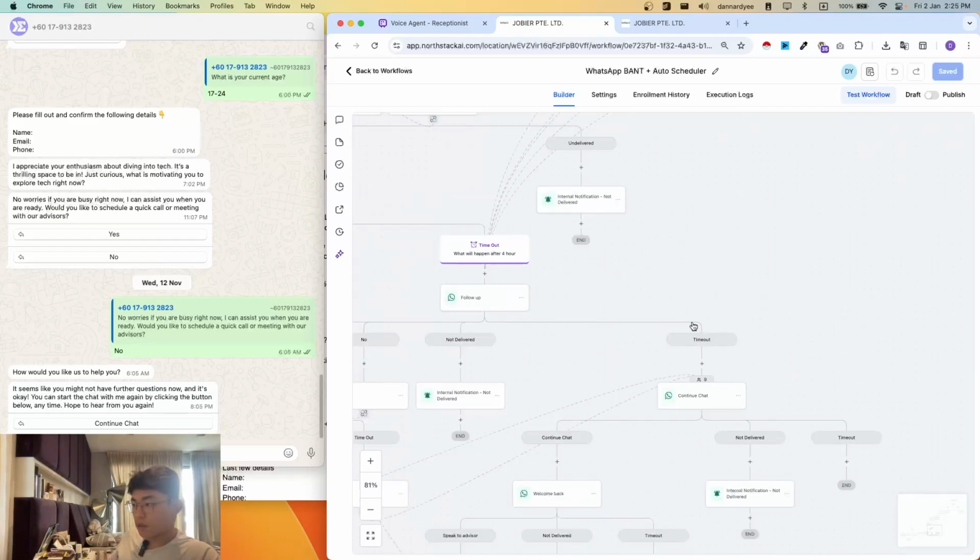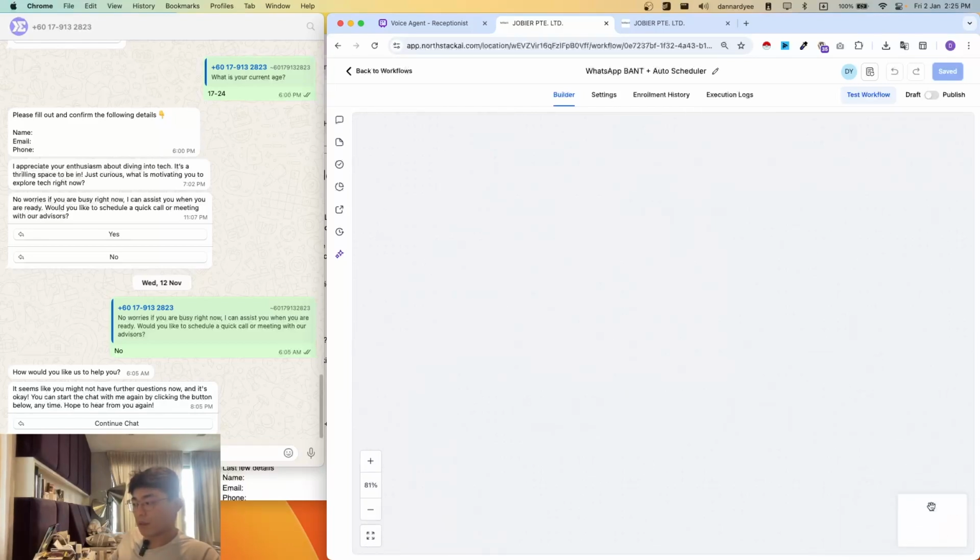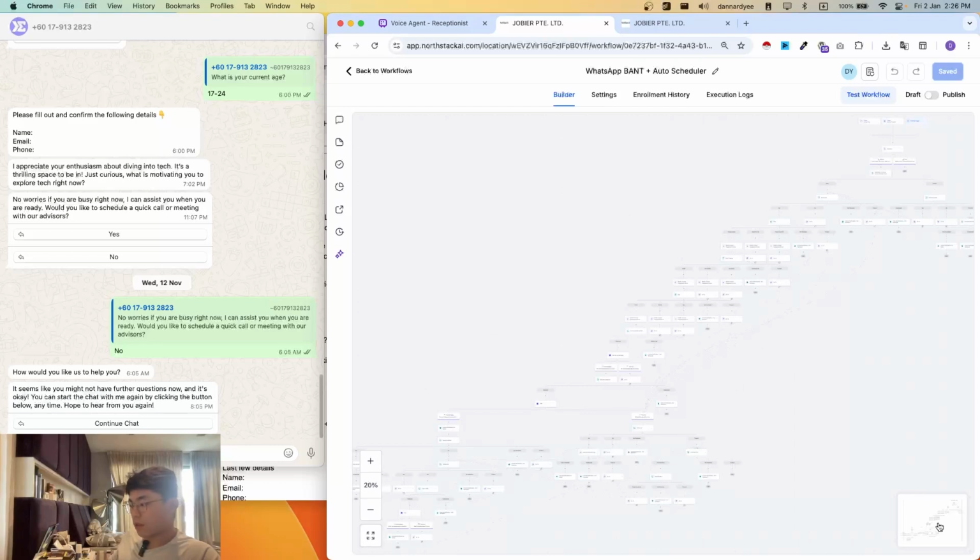So yeah, that mostly sums up what this whole automation is about. There are a lot of go-tos and links, which is quite tough to bring across, because as you can see, as I'm pulling this around, it's really tough enough to showcase just this part for you guys. So yeah.